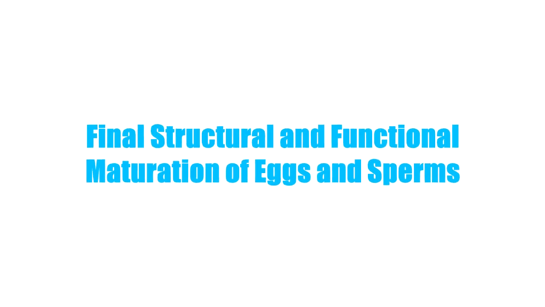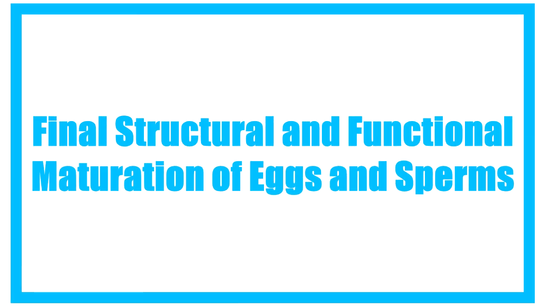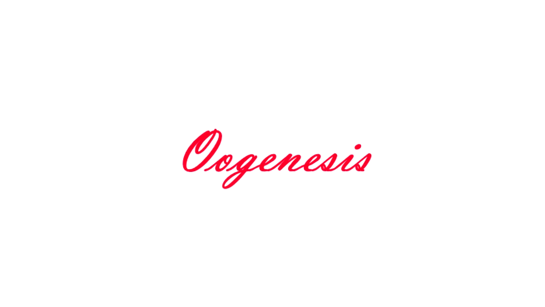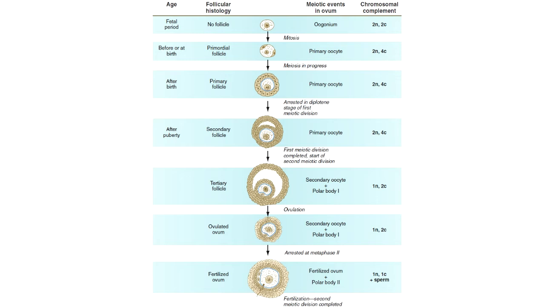Then, the next phase, the fourth, that is final structural and functional maturation of eggs and sperm. So, first of all, oogenesis. Of the roughly 2 million primary oocytes present in the ovaries at birth, only about 40,000, all of which are arrested in the diplotene stage of the first meiotic division, survive until puberty. From this number, approximately 400, that is 1 per menstrual cycle, are actually ovulated.